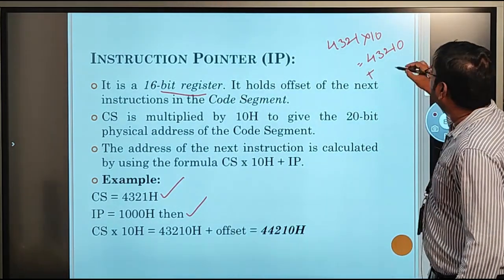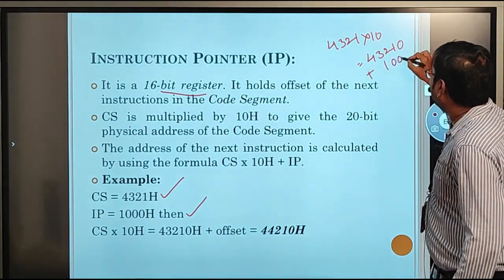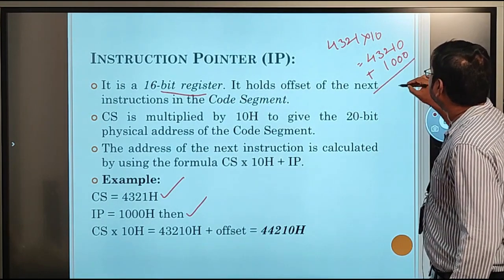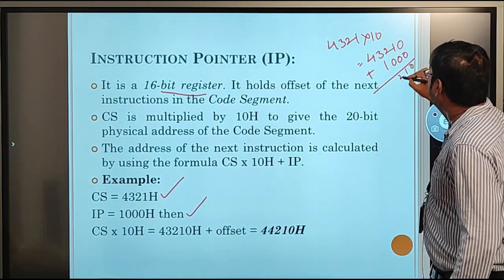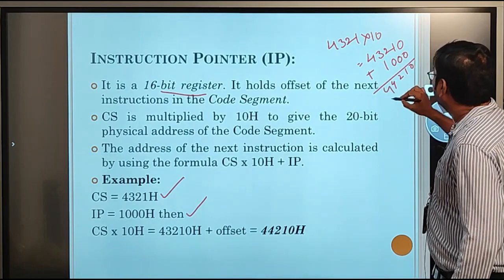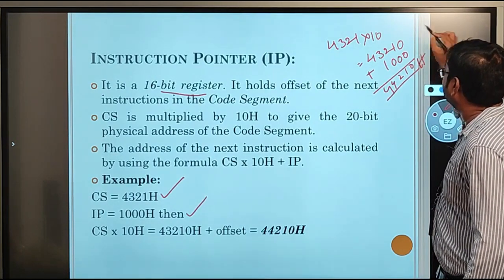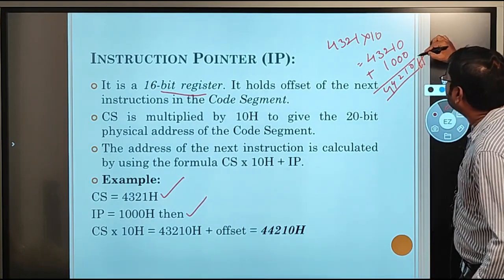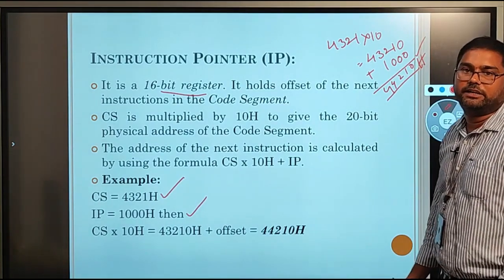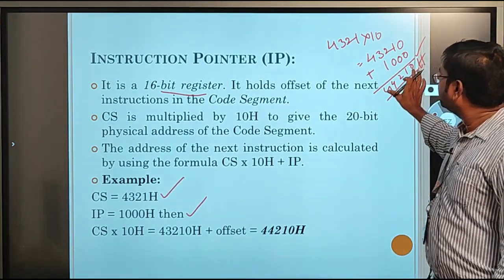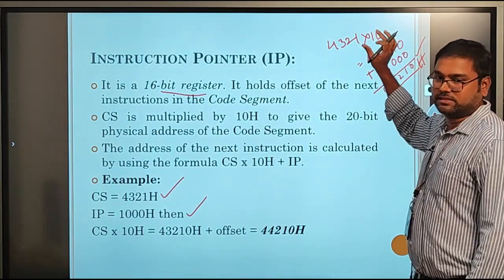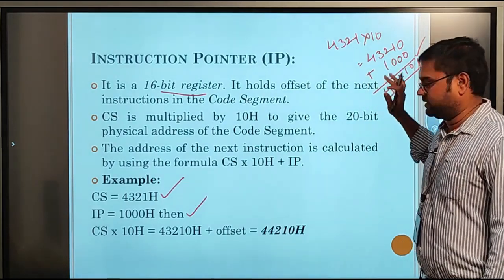Then the offset address is added to this number, 01000. So 44210H. This is the physical address of the instruction or required data. So to calculate the physical address, we require two addresses, the segment address and the offset address.